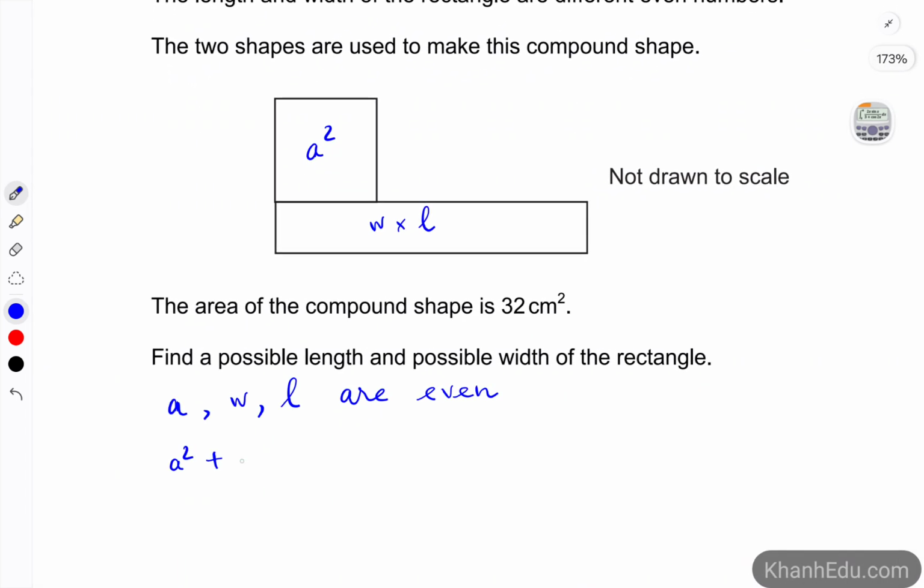A squared plus W times L is going to be 32.